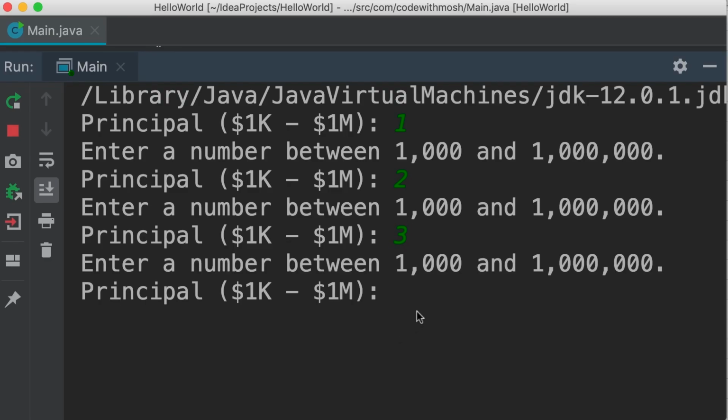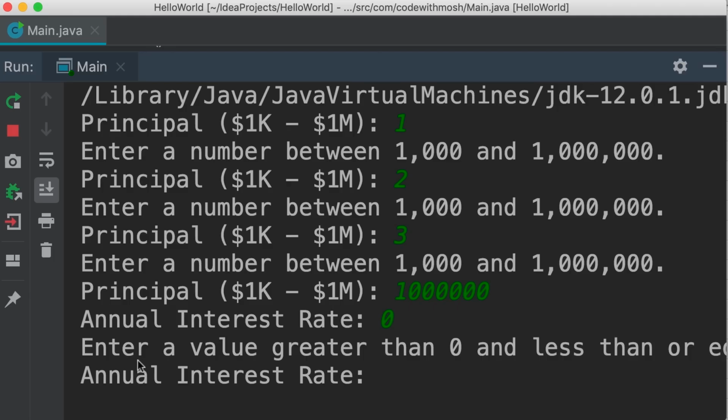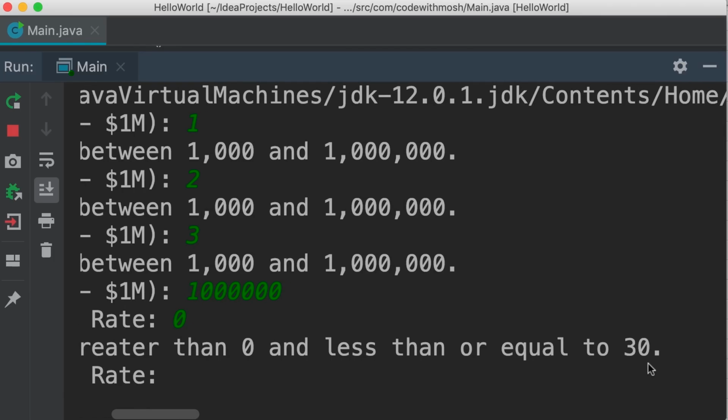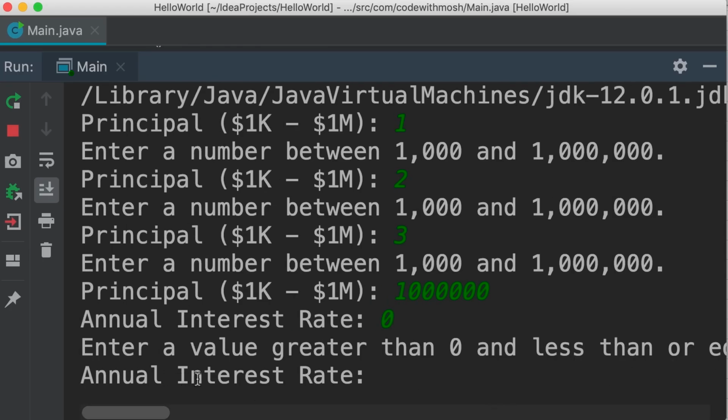Now let's enter a valid value like $1 million. Next, we need to enter the annual interest rate. Now here we need to enter a value that is greater than 0 and less than or equal to 30. So if I enter 0, we get this message, enter a value greater than 0 and less than or equal to 30. Once again, we're asked this question one more time. So let's enter a valid value like